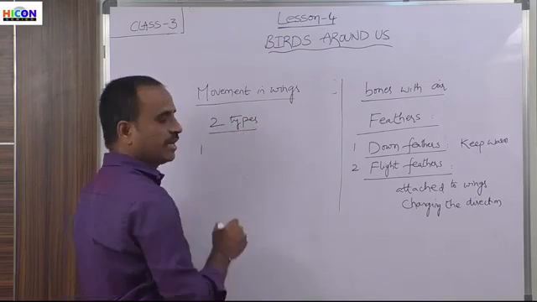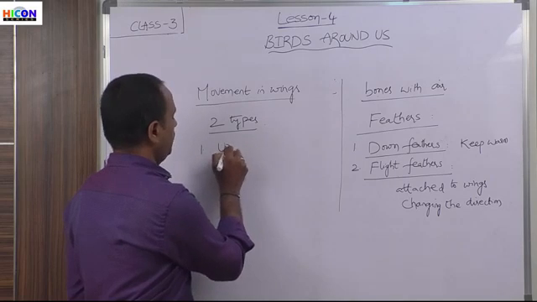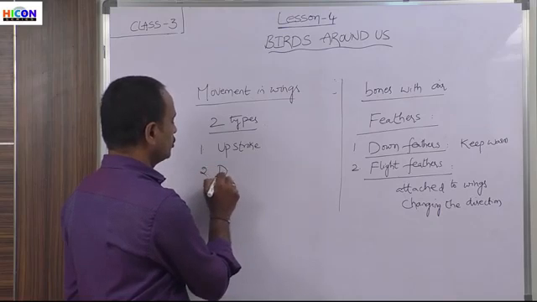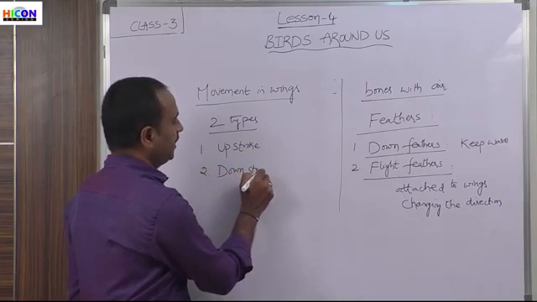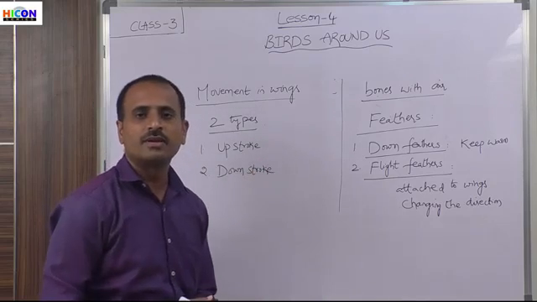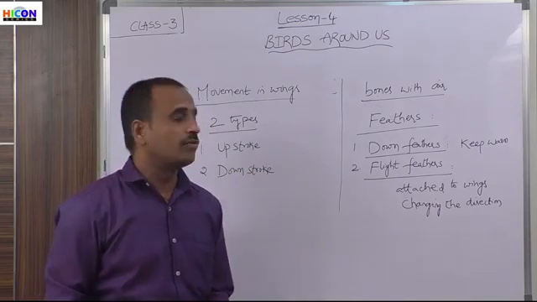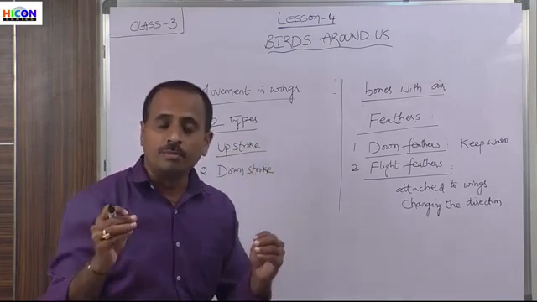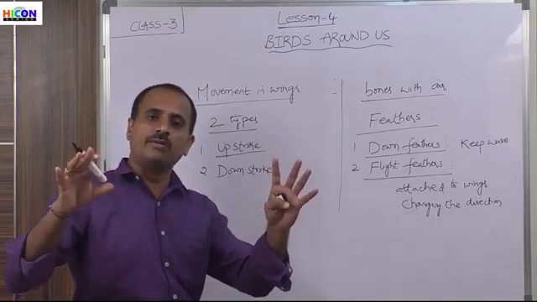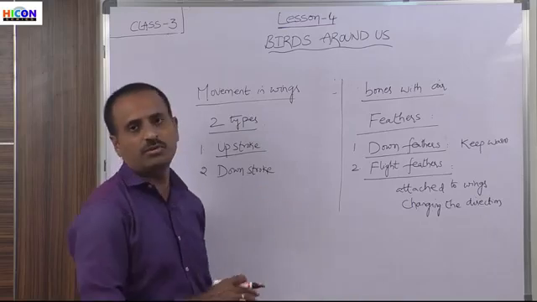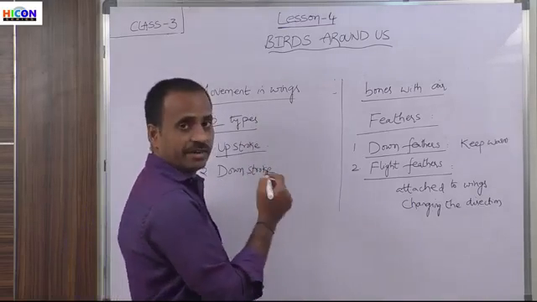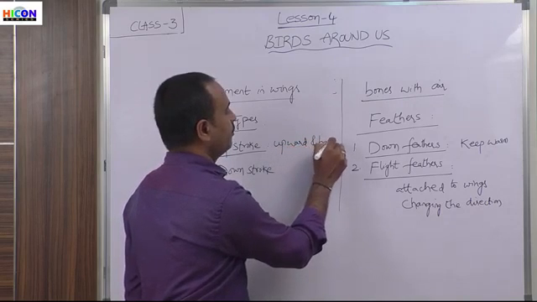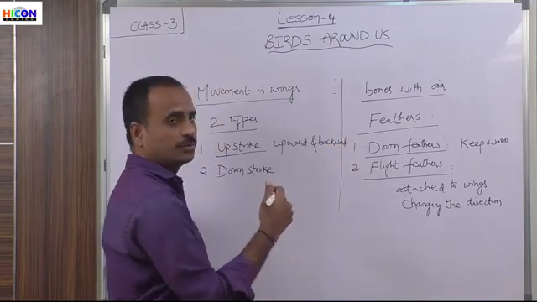So children, the first type is upstroke, and the second type of movement is downstroke. What is upstroke? While moving the wings up and down, upstroke means if the bird moves the wings upward and backward, that is called upstroke.